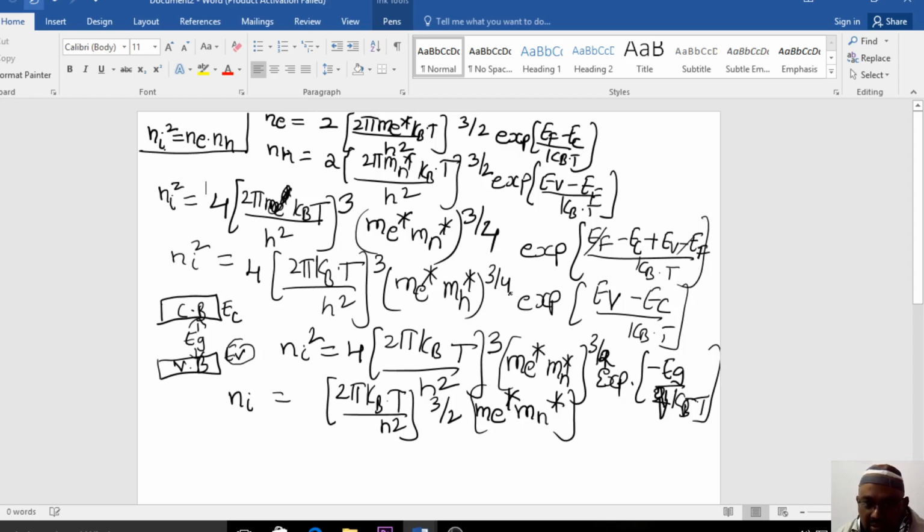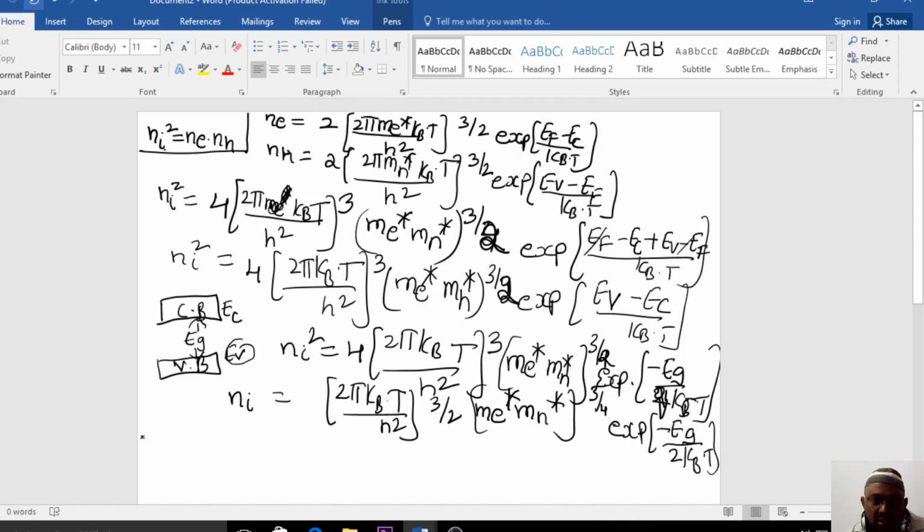Sorry, this should not be 3 by 4, this is 3 by 2, because it is me to the 3 by 2 and mh to the 3 by 2. So now it will become 3 by 4. In the exponential, minus Eg by 2 kBT will come here.